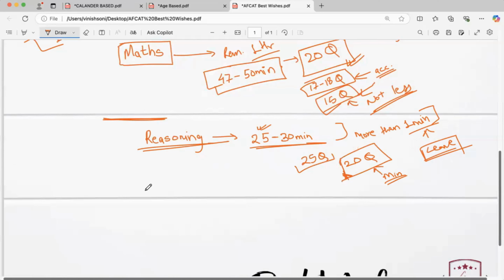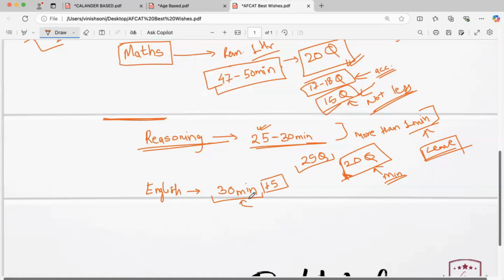Now the rest of the time is devoted to English. For English, again, you have 30 good minutes. And if you complete it in 25 minutes, you have 5 extra minutes also. Try to finish this English part in 30 minutes from whenever you start, not more than 30 minutes.